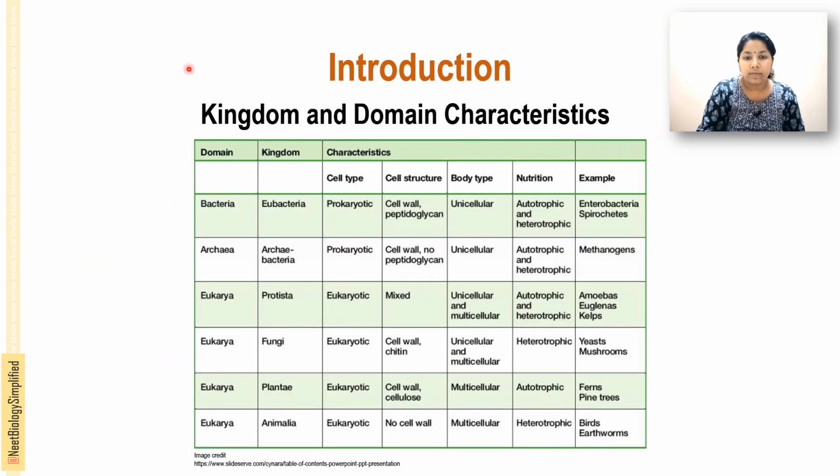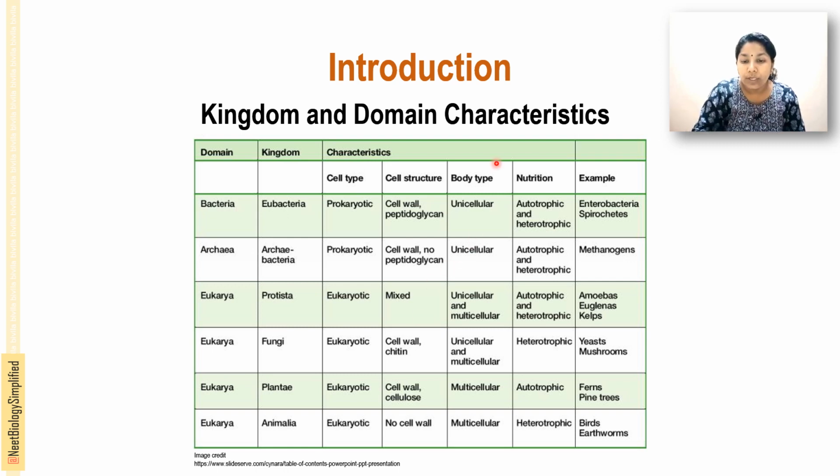Cell structure: in bacteria, the cell wall has peptidoglycan. In Archaebacteria, the cell wall has no peptidoglycan. In Eukarya it is mixed: the kingdom Fungi has a cell wall that contains chitin instead of cellulose, Plantae has cellulose in the cell wall, and Animalia has no cell wall. For body type, Eubacteria are unicellular, Archaebacteria are also unicellular, Protista are unicellular and multicellular, fungi are also unicellular and multicellular, and Plantae and Animalia are multicellular organisms.